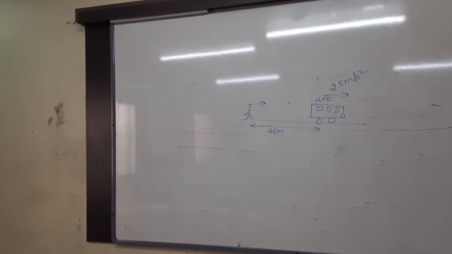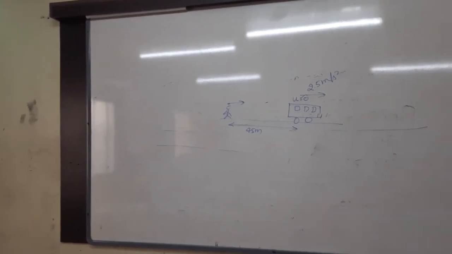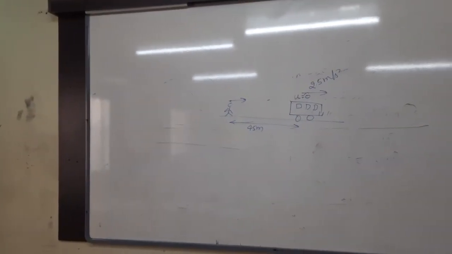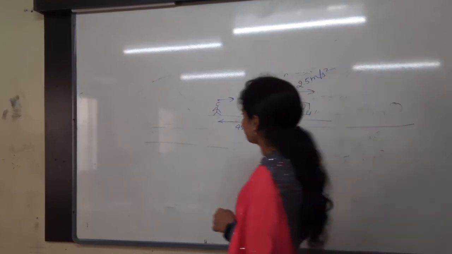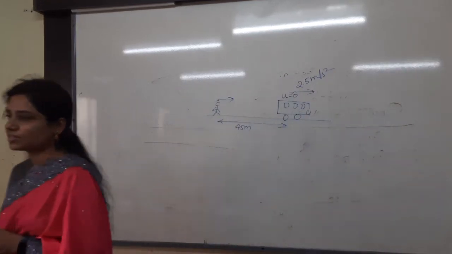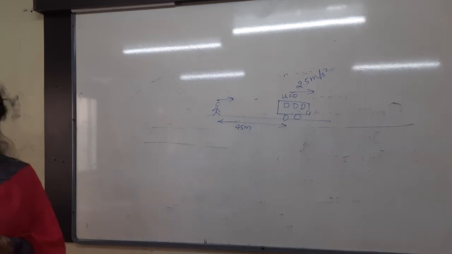Then whose velocity did you get? Bus velocity, na, man velocity, na? And the bus velocity also you will not get, na? Why? Because the bus is not making a 45 meters displacement. You are understanding, huh? The man is just behind the bus. How much distance? Nothing but 45 meters. Understand, huh? Then what to do? How to do this problem?